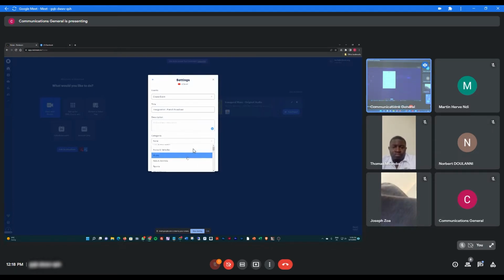The category, you can put it in people and blogs, non-profit and activism, it depends. Or you can do the normal, which is people and blog, and then click save. Remember that the privacy should be public, but for the sake of our example, I'm going to put private, okay?